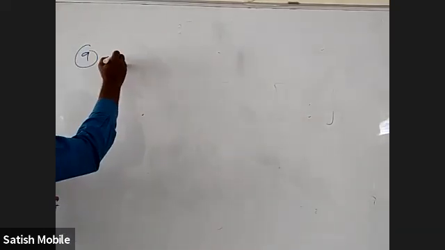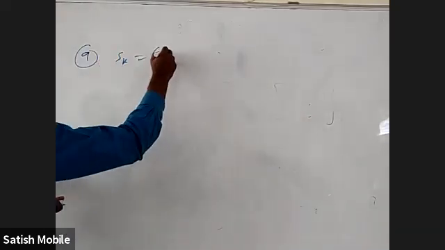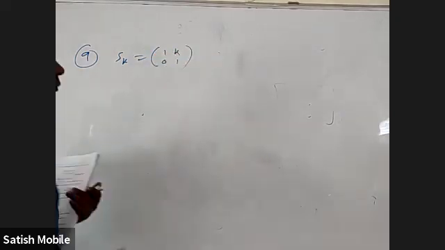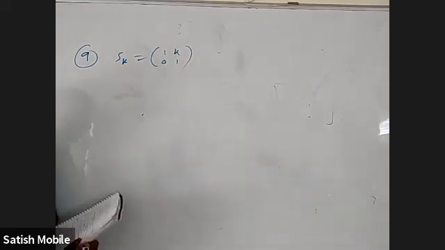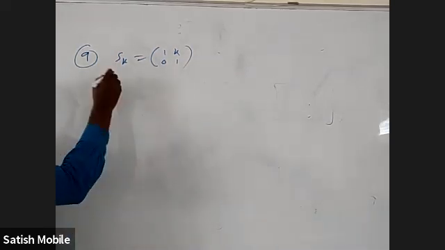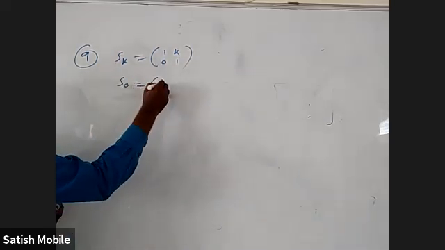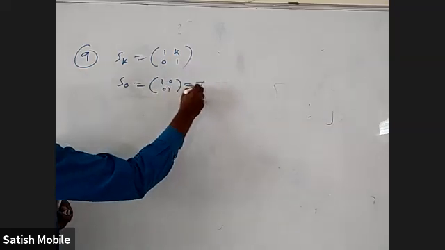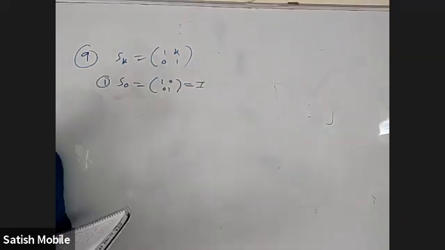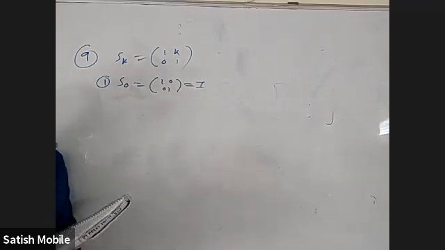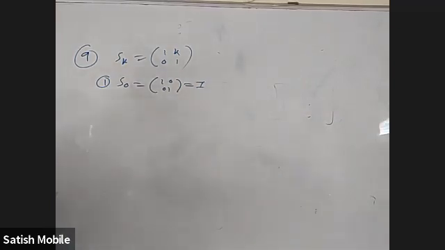Ninth question, coming back. S_k is [[1,k],[0,1]]. There is a similar question with a 3 by 3 matrix, which might have come later on. Something that can be done here. First of all, S naught is equal to [[1,0],[0,1]], which is an identity matrix. That's the first one. I'm not just discussing somehow to get this answer, I'm telling what we can make out about this matrix.